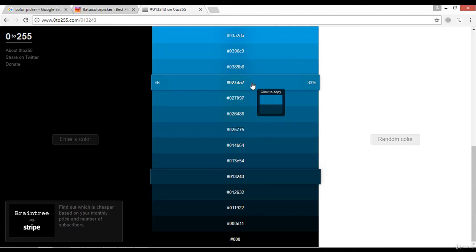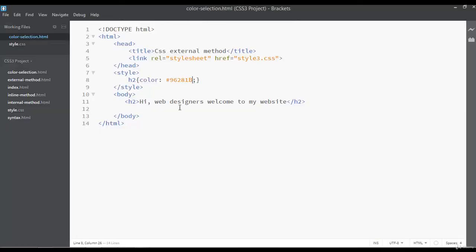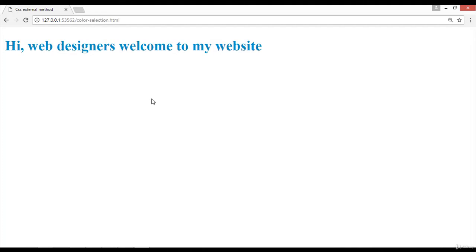You can just select the lighter one or the darker one from here. For example, I want to just select this one. You can just copy the code. It is already copied. Go to your code editor and you can just paste here. Just do not forget to insert a hash sign and save. Go to your browser and refresh. Now you can see we have another color. So it was about how we can apply text color on the text.